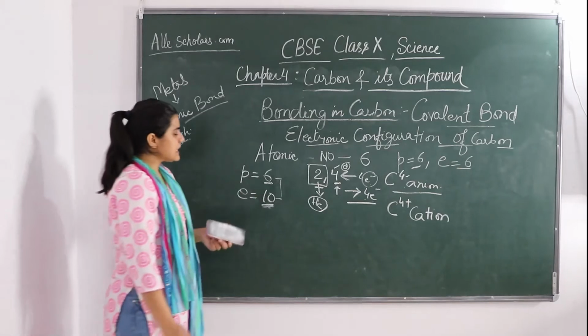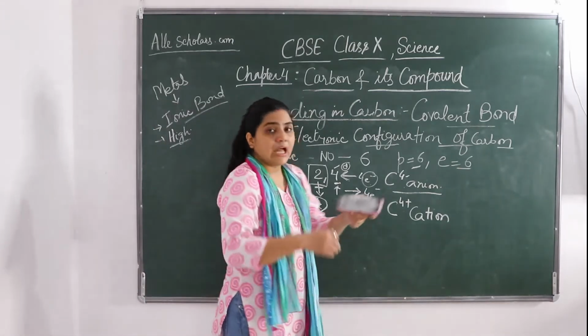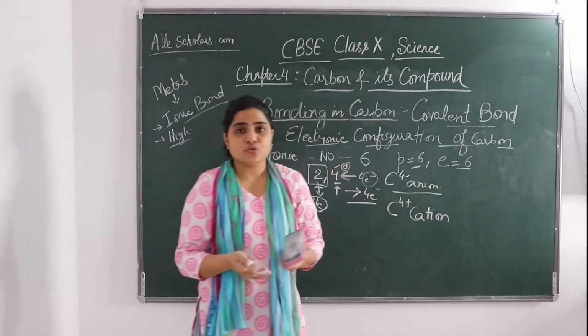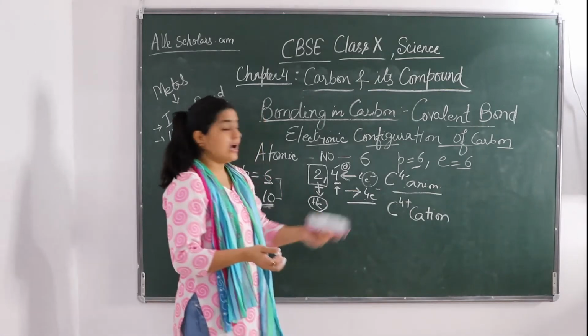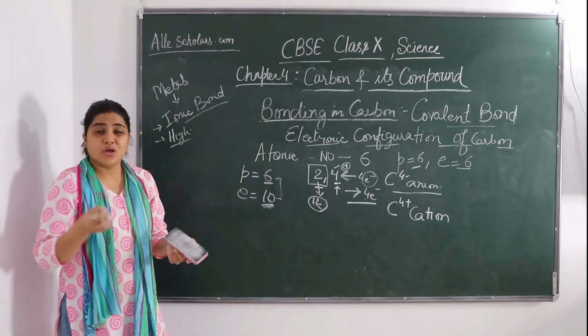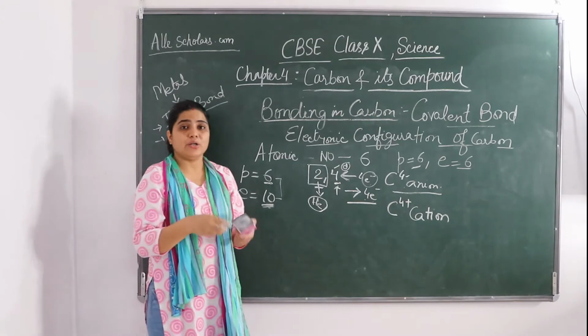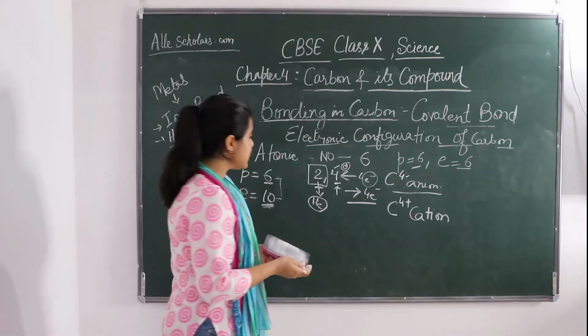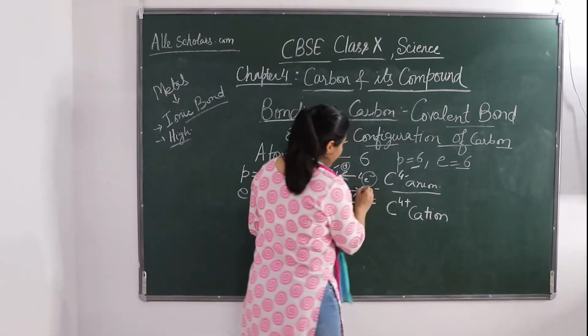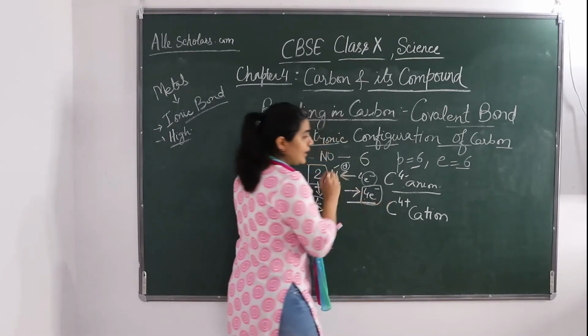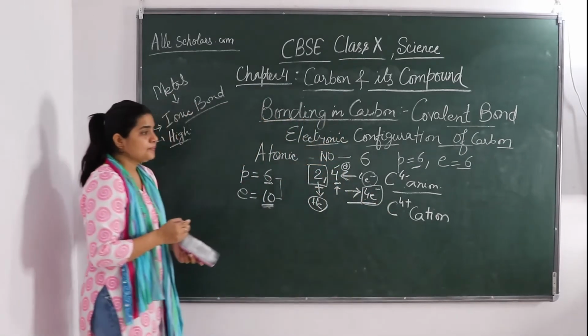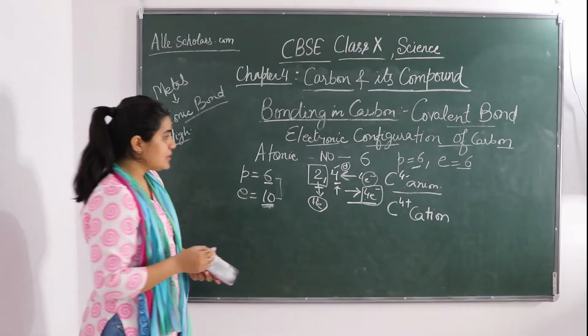So now in this case, what is going to happen? To remove these 4 electrons, since there is a huge number of electrons, so much energy is required. A huge amount of energy is required to remove these 4 electrons. Okay? So what is going to happen?